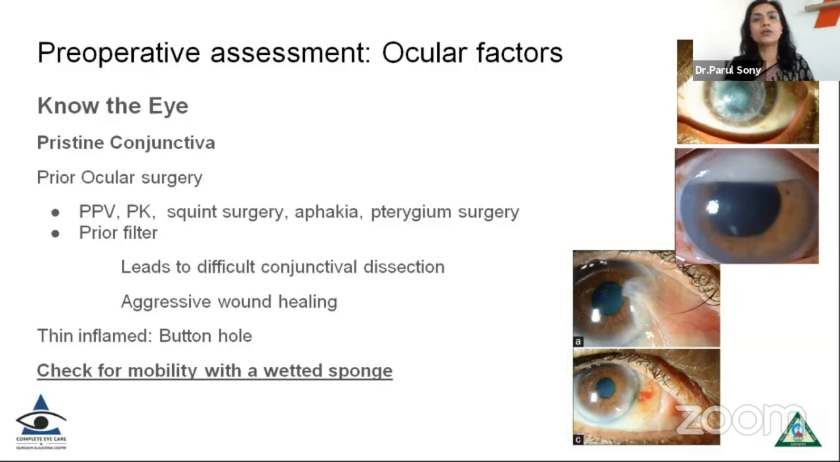On the other hand, you can have thin and inflamed conjunctiva because of long-term use of anti-glaucoma drugs, and there is a risk of buttonholing in these cases. So before you take up the patient for surgery, it's a good idea that you check the mobility of the conjunctiva preoperatively in the OPD, and also on the table, to decide which area you are going to make your filter at.